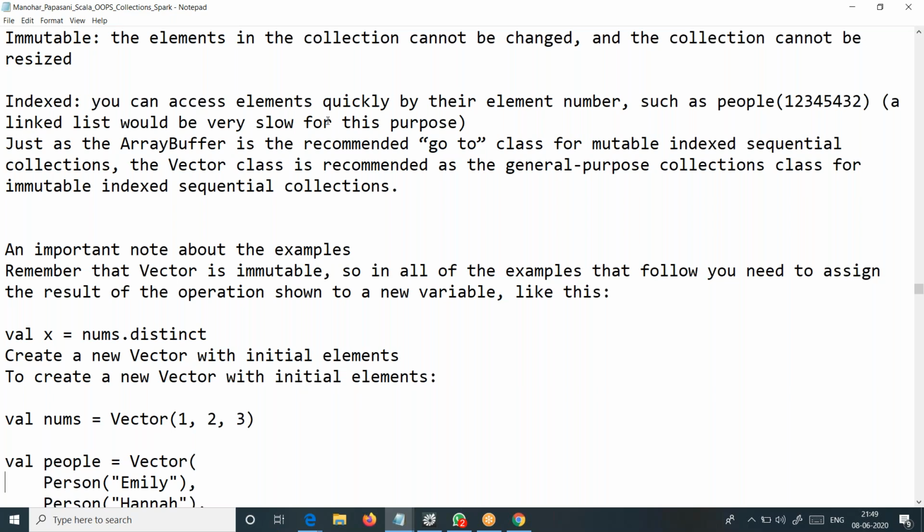What is this? Indexed data structures, like this one, indexed sequence implementation classes. Suppose this is the index of something. If you want to access this through a linked list, you have to move from one node to another node. This takes a lot of traversal time. But if you do the same thing with a direct indexed data structure, this indexed collection, you can choose that index directly and apply it on the variable, and you can get that data. So that is much faster when you compare it to the linked list, correct?